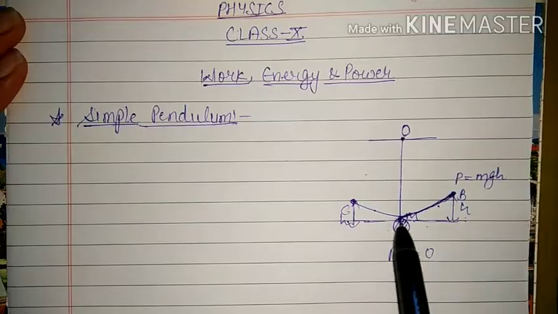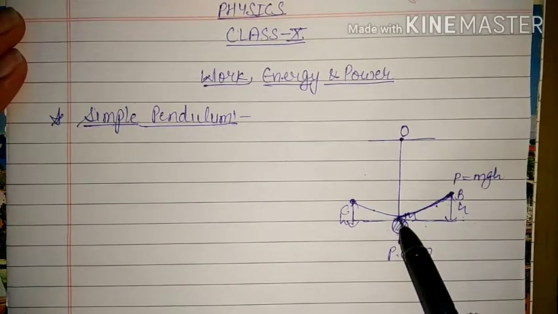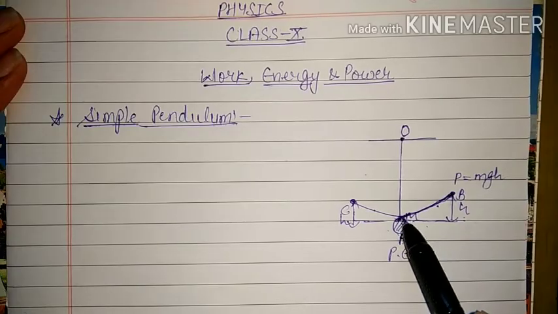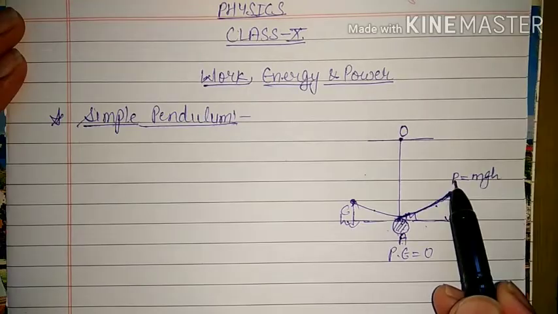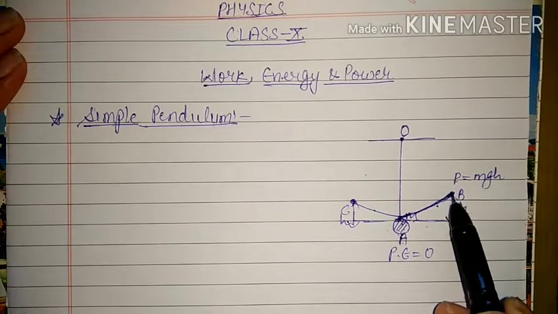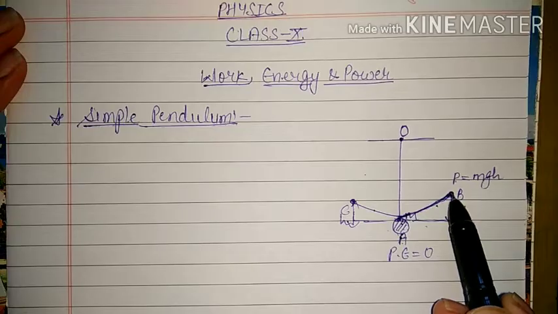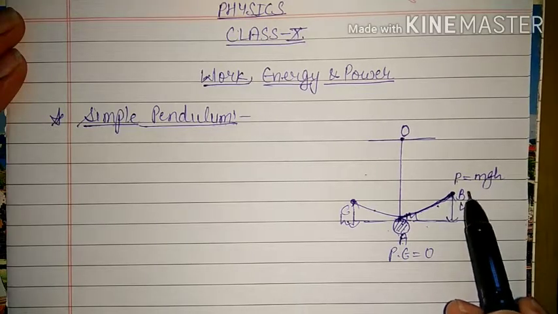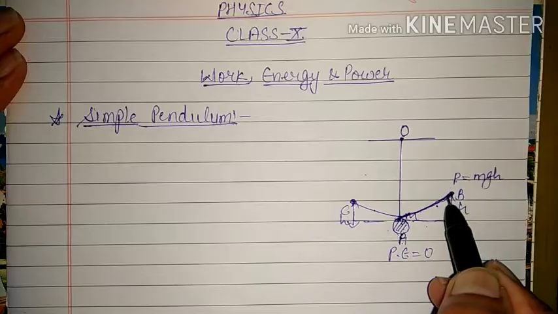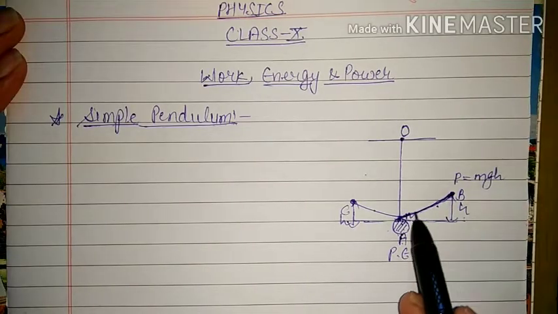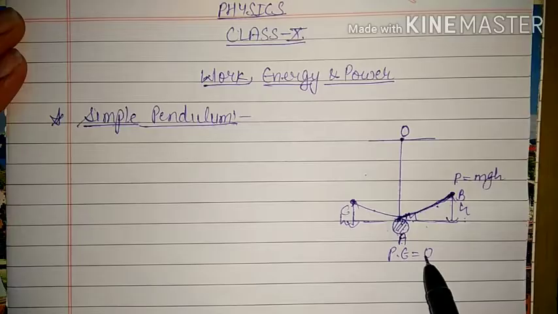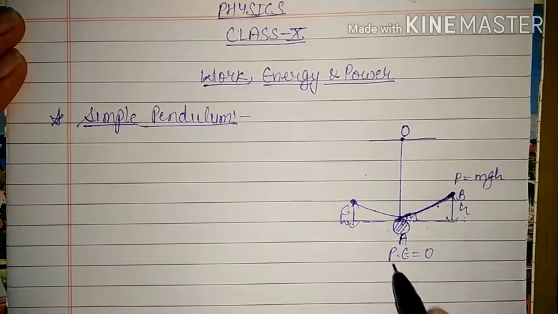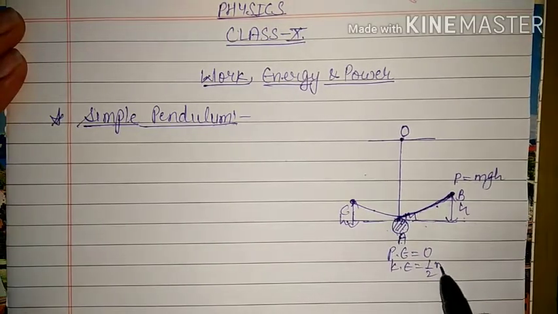Initially the bob was at rest, and it was displaced up to some height h, because of which it acquired some potential energy. Now when it is left here after acquiring maximum height, its kinetic energy here is 0, and then due to gravity it falls backward and comes back to A. After reaching A, its potential energy again becomes 0, but this time it has kinetic energy, equal to half mv square.